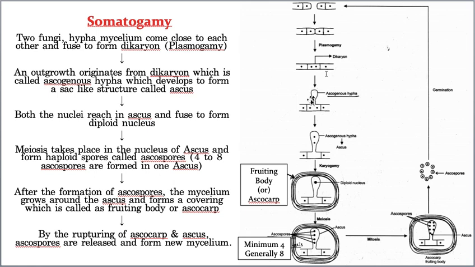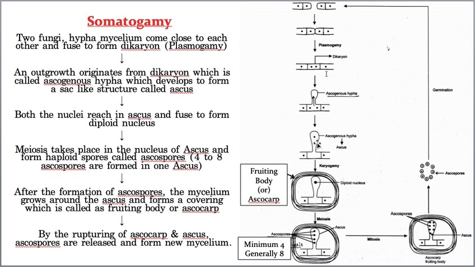Now after the formation of this special sac-like structure called ascus, where are the nuclei? Do you see? Down, that means they are present down. Now these two nuclei start migrating to the ascus. Do you see, earlier they were here and now they are here. So they migrate to the ascus, and after they migrate to the ascus, the third step is that these two haploid nuclei fuse to form a single diploid nucleus.